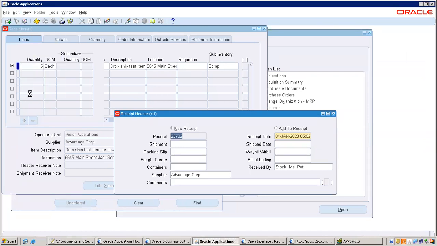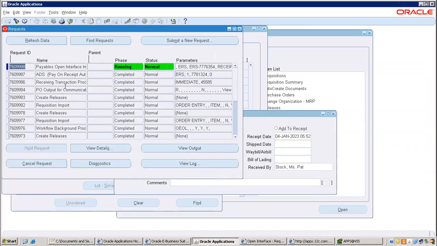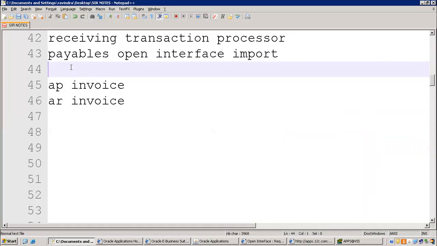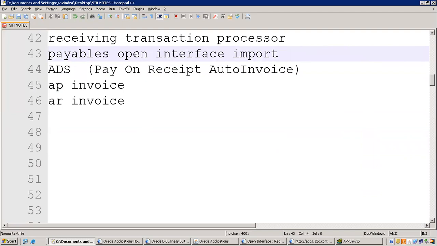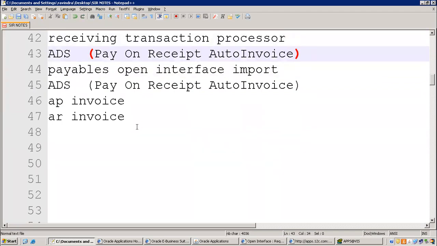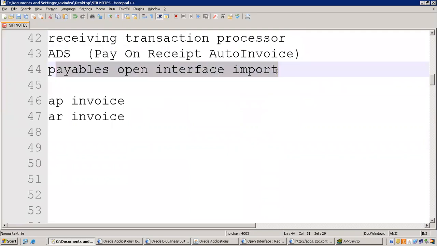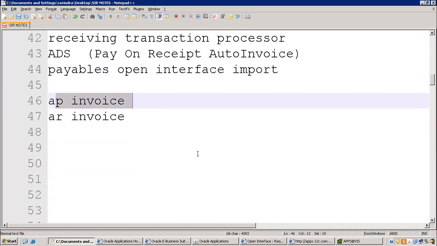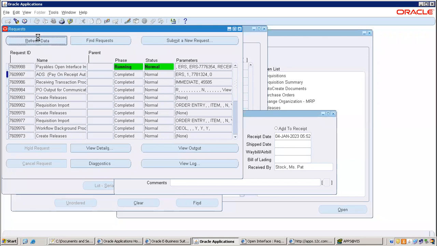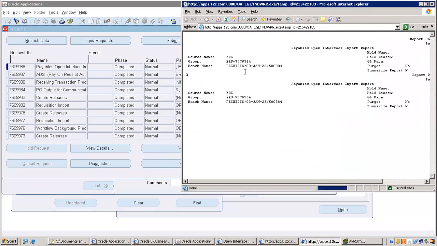Go to view, requests. These programs, this is also something I missed to note down here. Sorry. So these programs you need to remember. Now Payable Open Interface Import is a program. It will create the AP invoice automatically. Check whether it is created or not. Here we are facing some issue in this version. Anyway, that's fine.